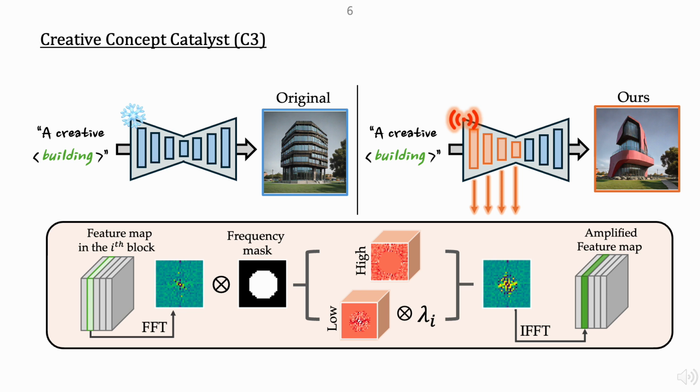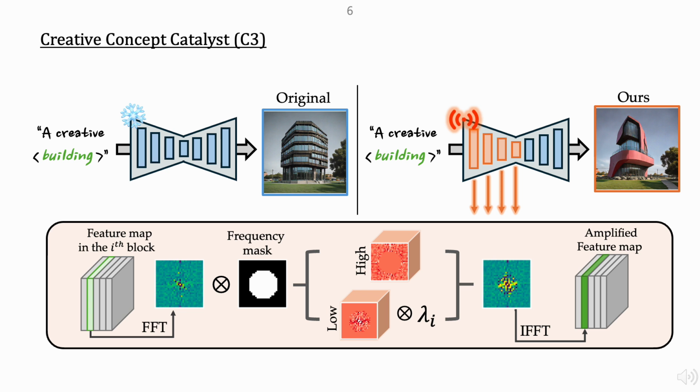This process is illustrated in the diagram shown here. In our method, we operate on the earlier blocks of the pre-trained model, specifically the down blocks and the middle block. For each feature map, we first transform it into the Fourier domain to obtain its frequency components. We then selectively amplify only the low-frequency components, and after that we apply an inverse Fourier transform to bring the feature map back into the original spatial domain and continue with the standard image generation process.